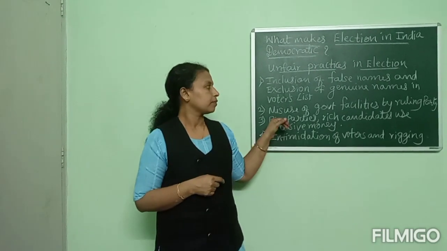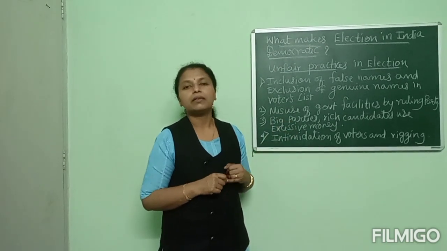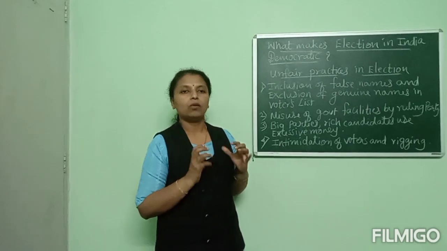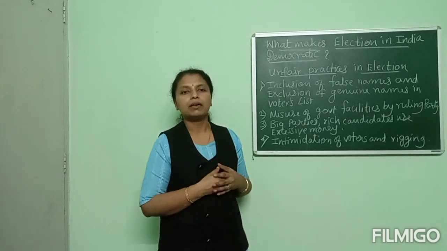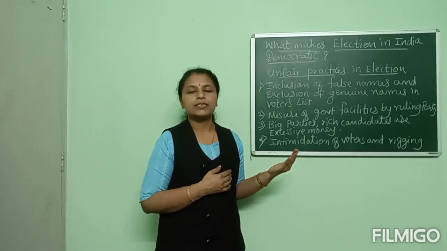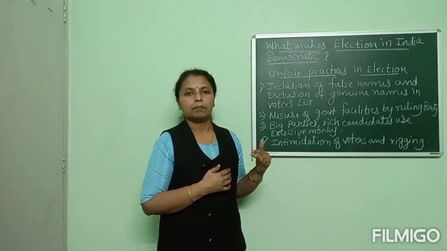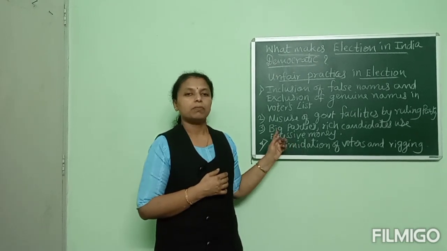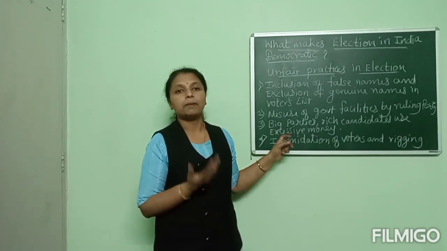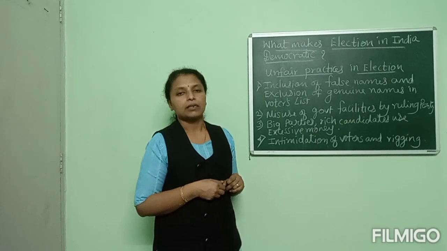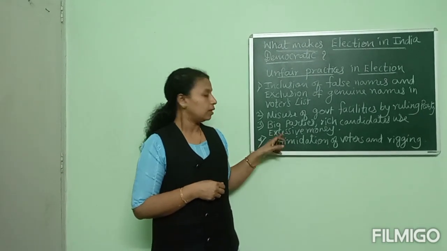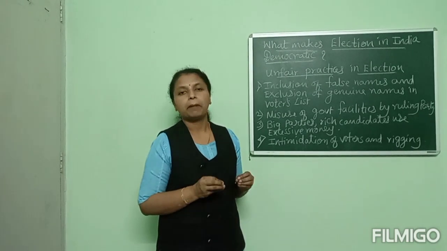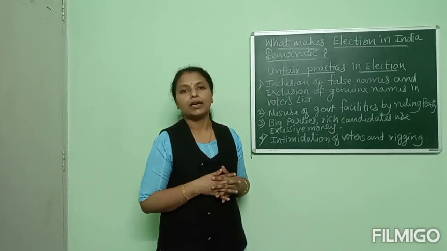Second, misuse of government resources or facilities by the ruling party. The ruling party misuses government facilities, which is against the election laws of the Election Commission, as we learnt yesterday. Third, big parties and rich candidates spend a lot of money to win the election.